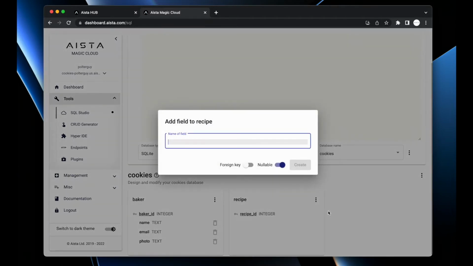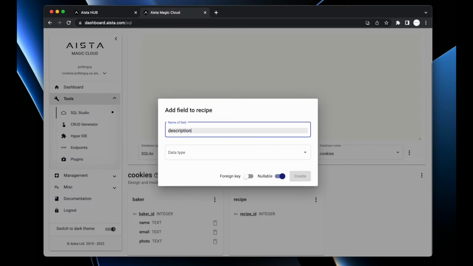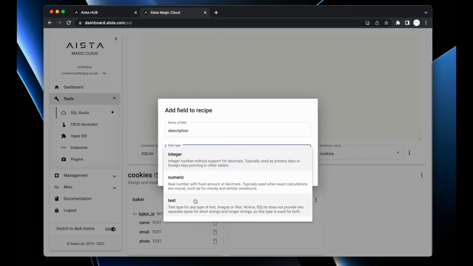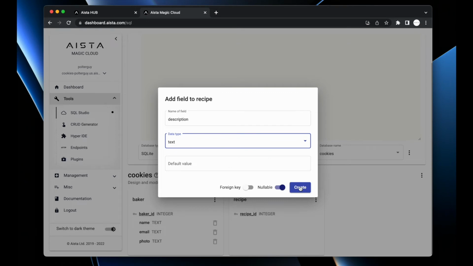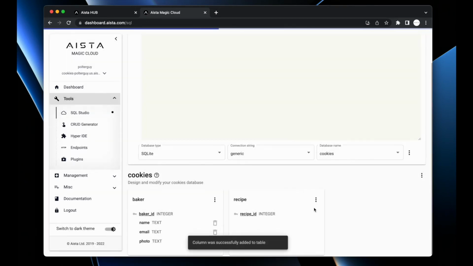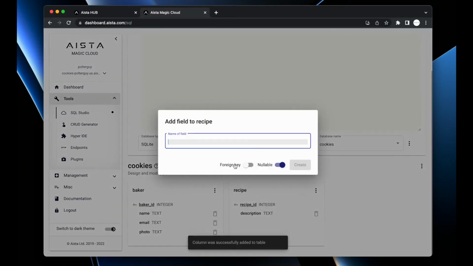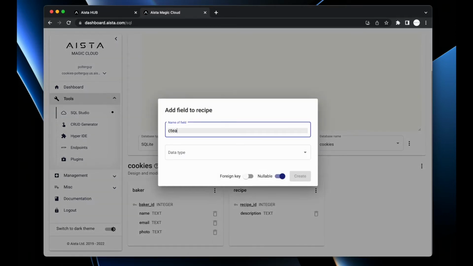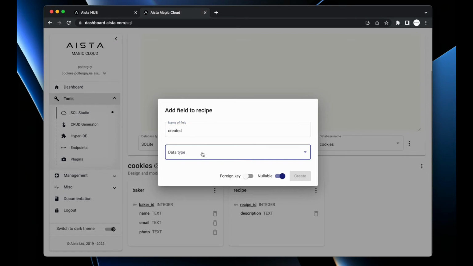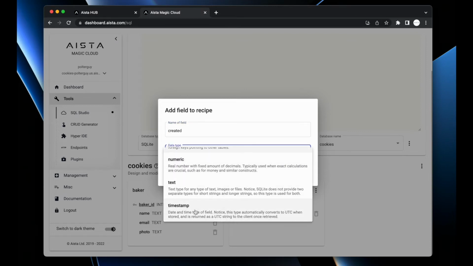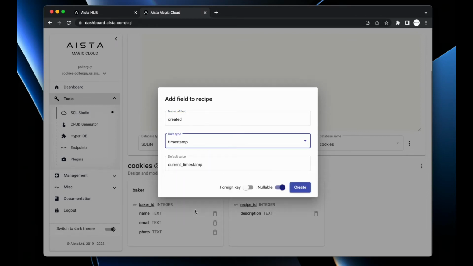And then I'm going to call my field description, data type, text, and create. Then I'm going to be adding one more field to it. And this field I'm going to be naming created. And this time I want to add a different data type and associate it with my field.